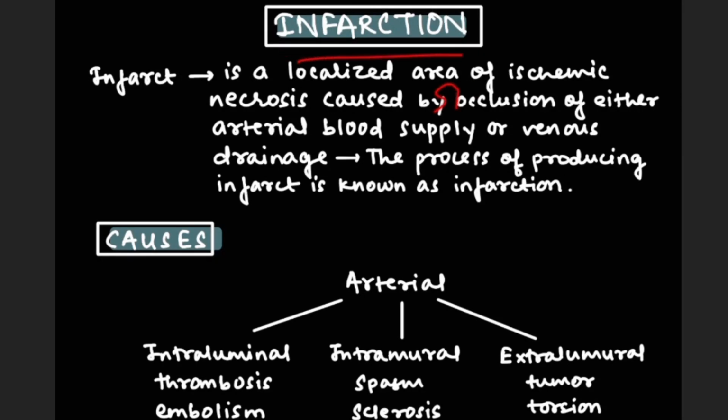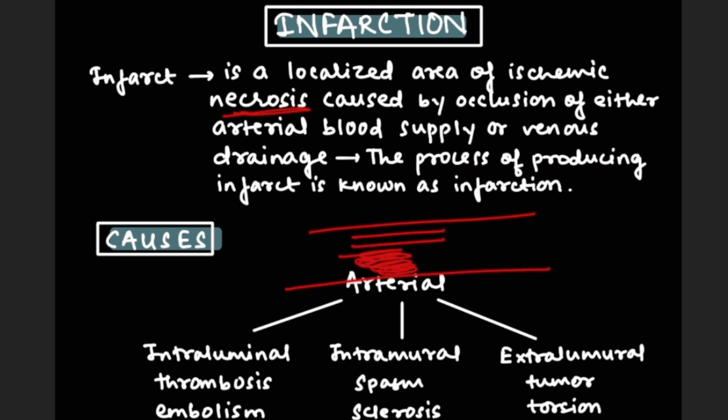It's a very important topic which can come as either a SAQ or LAQ. An infarct is a localized area of ischemic necrosis caused by occlusion of arterial blood supply or venous drainage. The process of producing an infarct is known as infarction. If this is an artery or vein, there will be an occlusion which narrows the lumen, due to which there will be ischemic necrosis.